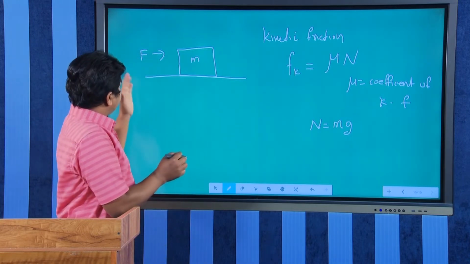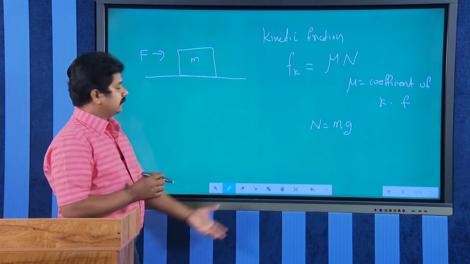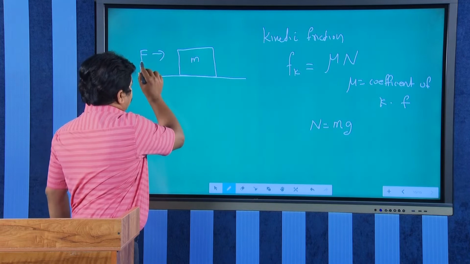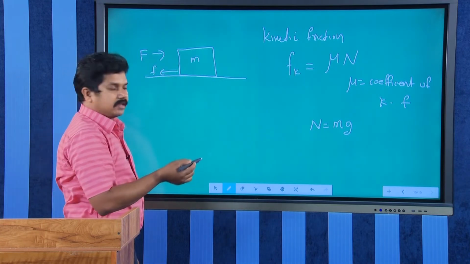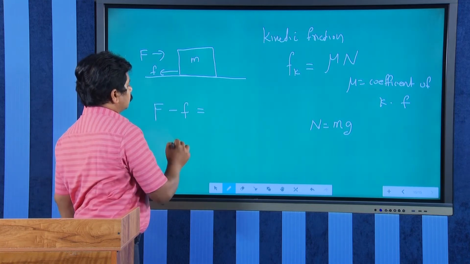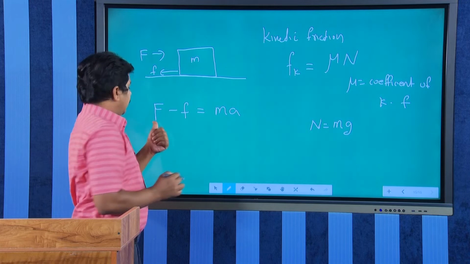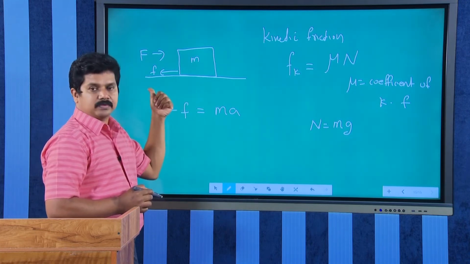Now, during the motion, what will be the force equation? Once the motion starts, frictional force, kinetic friction will be acting. So, we can write F minus f equal to m a, right. F is the applied force, small f is the frictional force, that will be in the opposite direction.